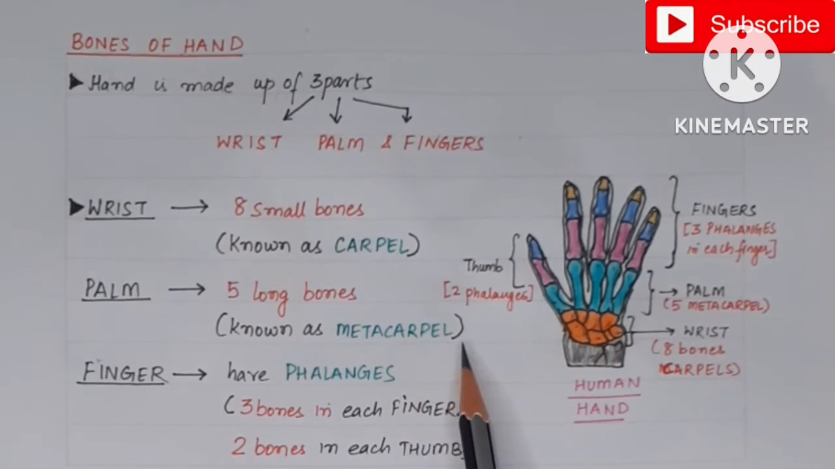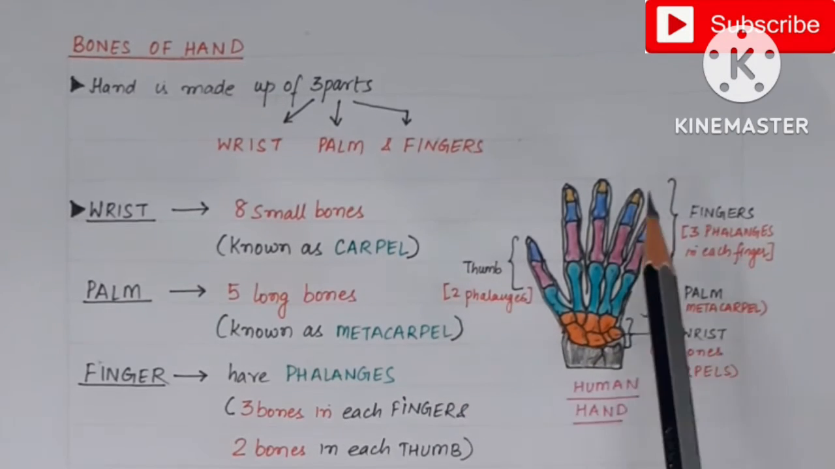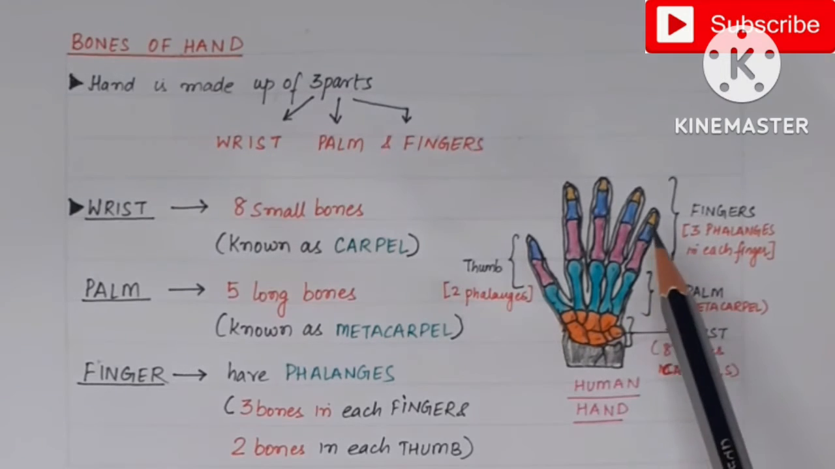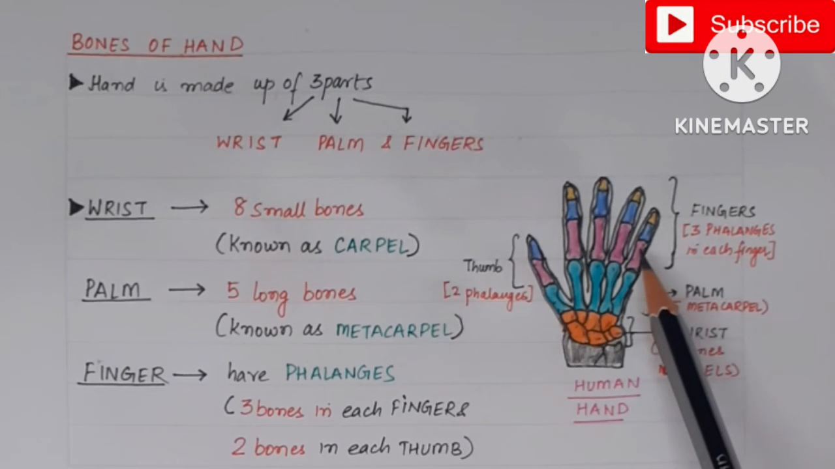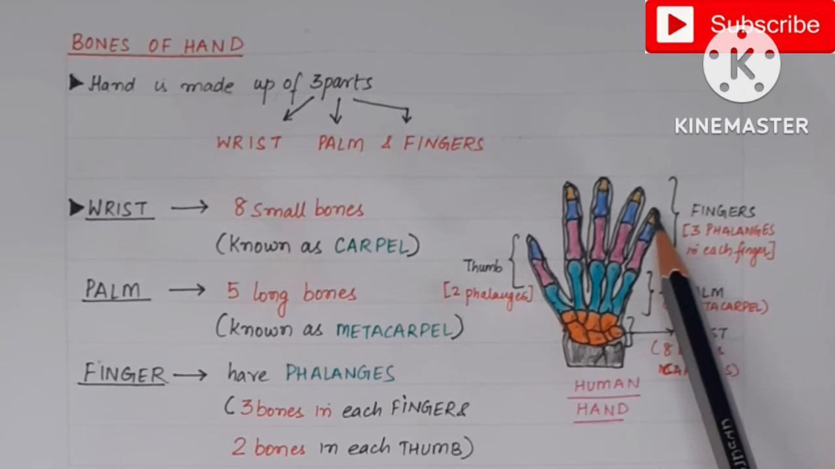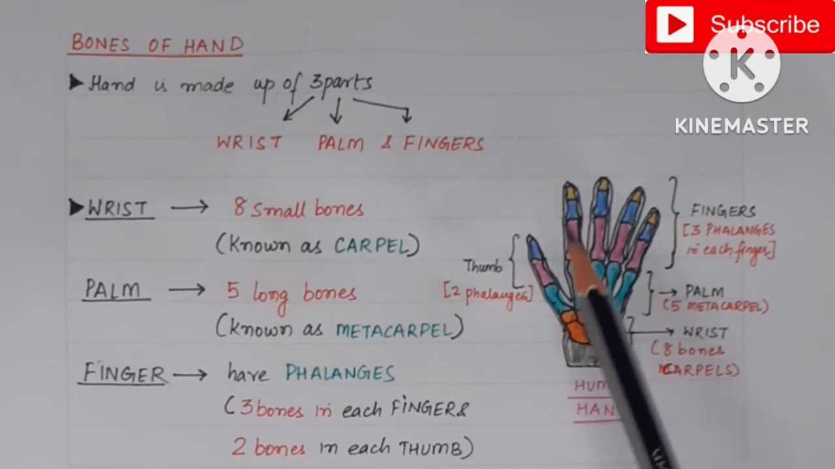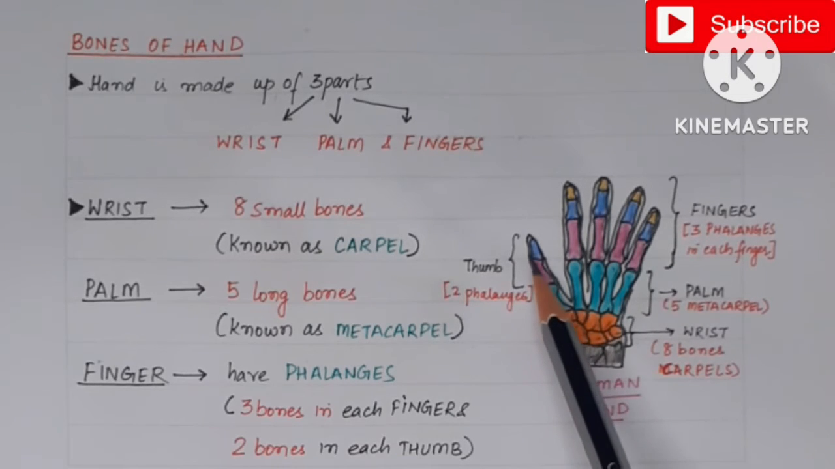Then palm has 5 long bones which are shown in the green color, and we say them metacarpals. इनको metacarpals कहते हैं. Then fingers have phalanges. So each of the four fingers has 3 phalanges which are shown in the color purple, blue and yellow, but thumb has only 2 phalanges.